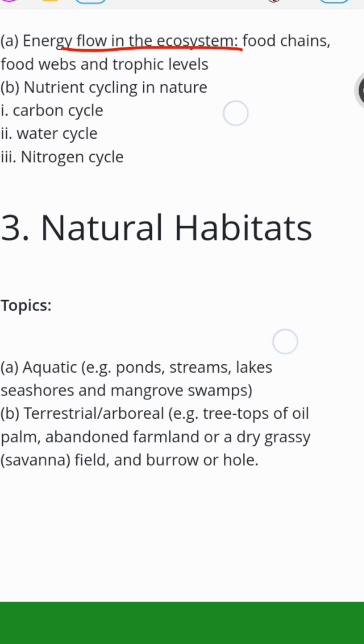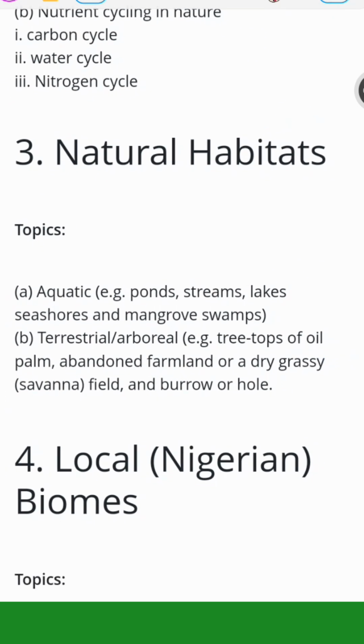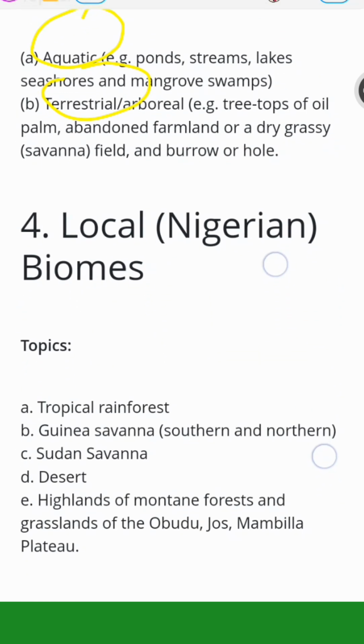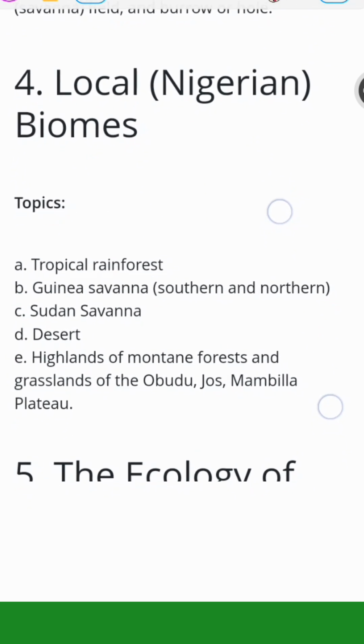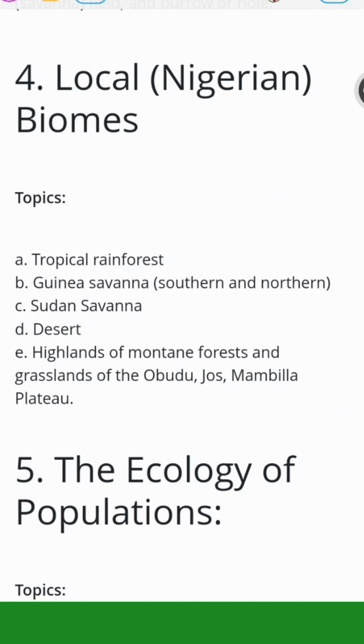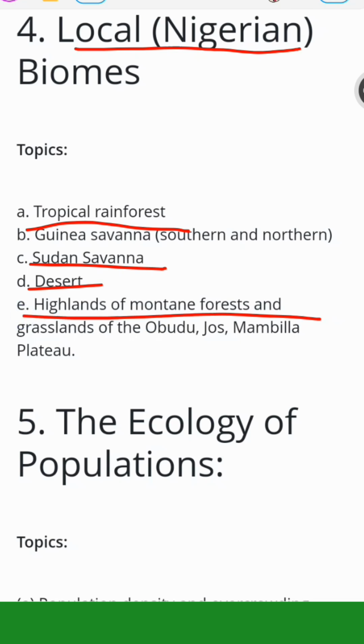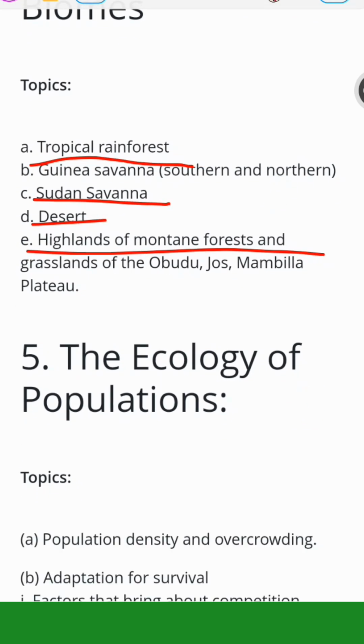The syllabus has been expanded a bit. So natural habitats: aquatic, terrestrial, arboreal, and others like that. Focus on that too. Then local biomes. The focus is Nigeria, not any other country. So you don't need to stress yourself talking about biomes in Ghana or Guinea. Focus on what is going on here in Nigeria. So tropical rainforest, Sudan savanna, deserts, islands, and others like that. Budukati ranch, all those things.